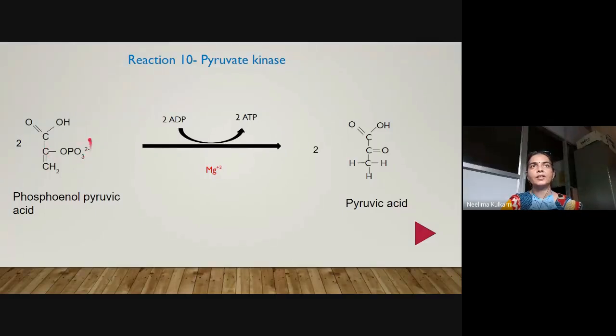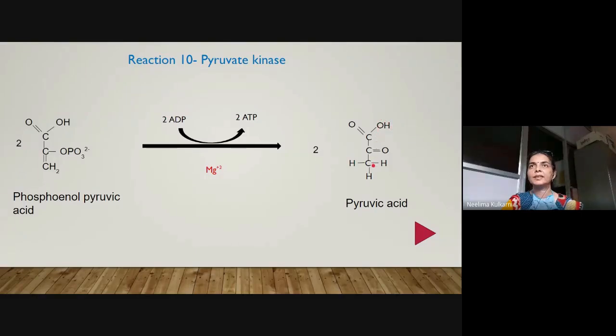This high energy phosphoryl group is transferred from phosphoenol pyruvate onto ADP so as to synthesize ATP. Okay. Again, this is a substrate level phosphorylation. Takes place twice in the cell. So 2 ATP molecules will be synthesized and the product of glycolytic pathway, pyruvic acid.